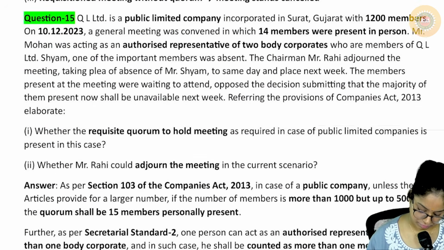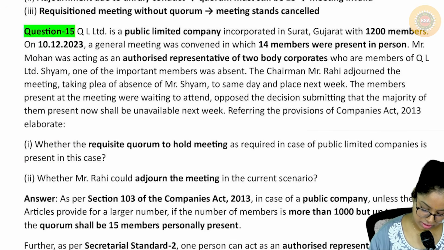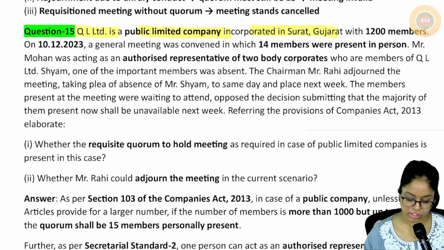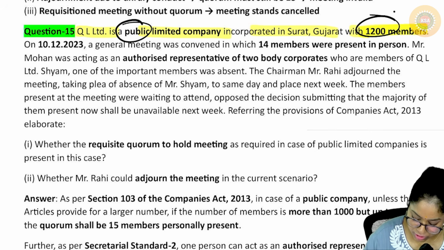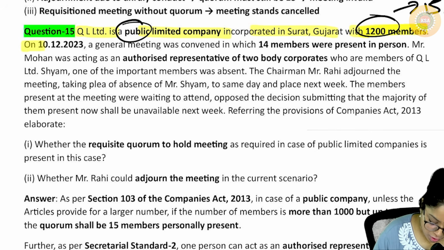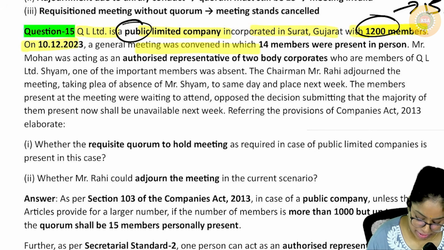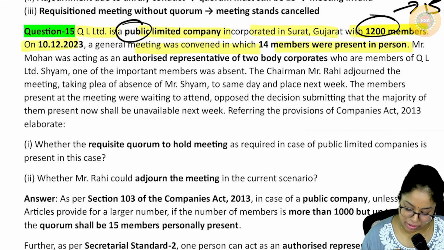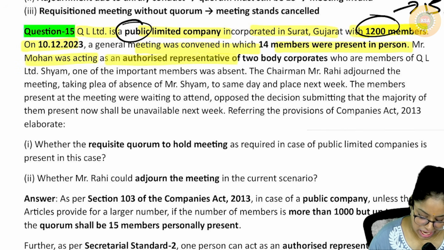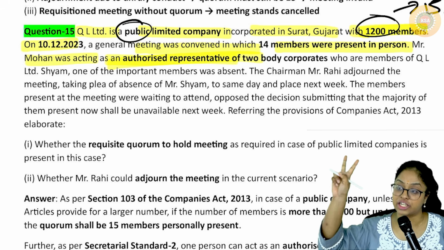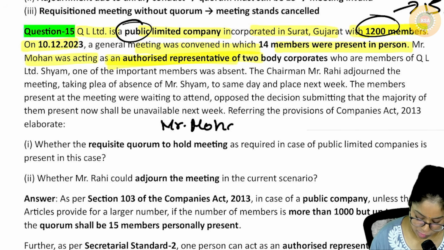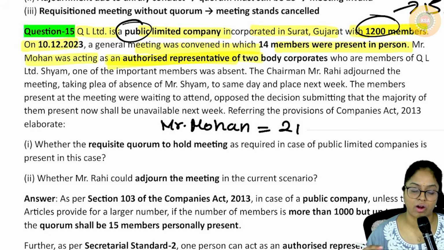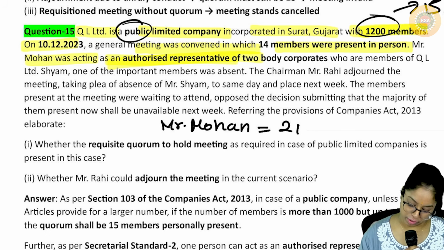நெக்ஸ்ட் வந்து question number 15, which is Q Limited is a public limited company incorporated in Surat, Gujarat with 1,200 members. Again, public limited 1,200. Abdina quorum evlo 15. On 10/12/2023, a general meeting was convened in which 14 members were present. Mr. Mohan was acting as a authorized representative of 2 body corporates. So you tell me, this Mr. Mohan will be counted as 1 or 2? 2, because he is acting as a representative of 2 body corporates, right?